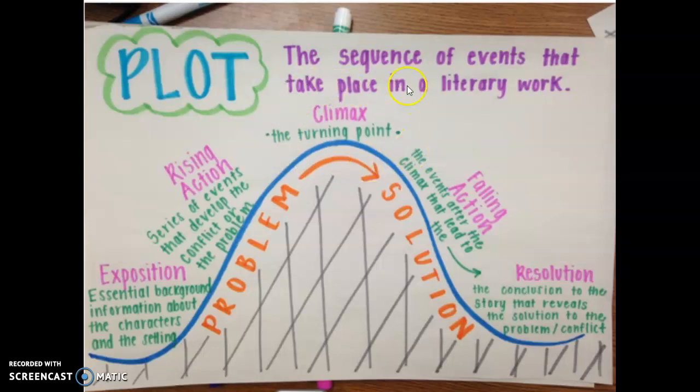So remember, the climax is the very top of your roller coaster. This is the point where we know all of the problem. We have the entire problem, and now we have to try and solve it. So our falling action is where the characters are trying to solve their problem, and the resolution is where we get the full solution and the story comes to an end.